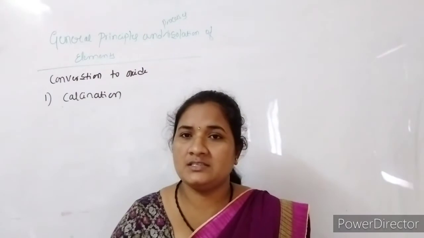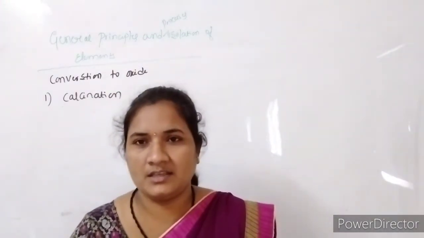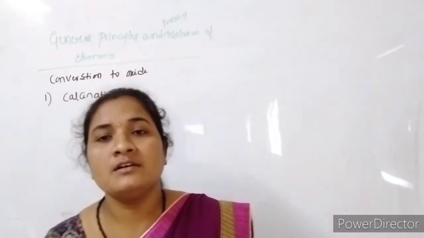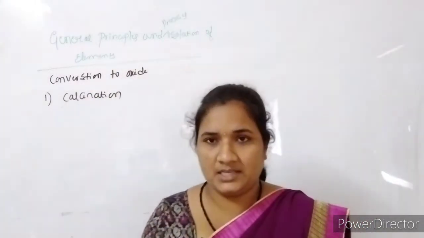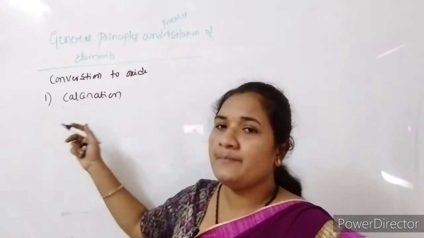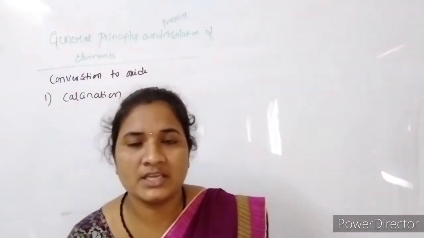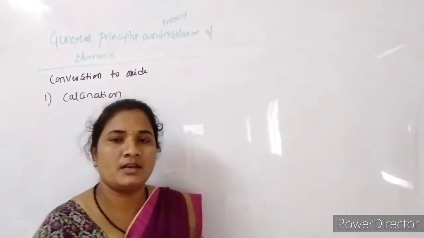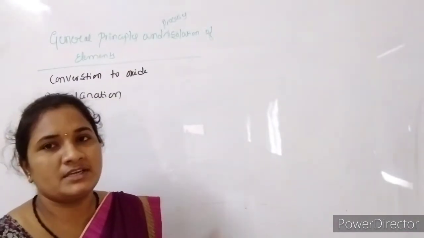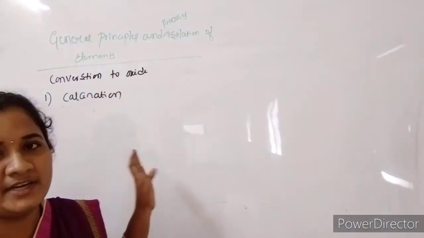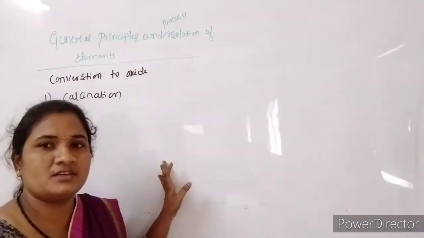Volatile matter is nothing but things like water or ethanol, the highly volatile liquids or matter present in the ore, which escape from the concentrated ore. That is called calcination. Here we remove all the volatile matter present in the given concentrated ore by heating it.